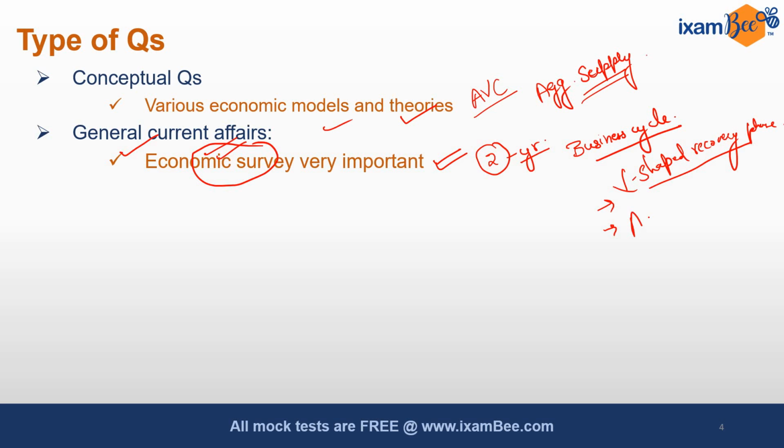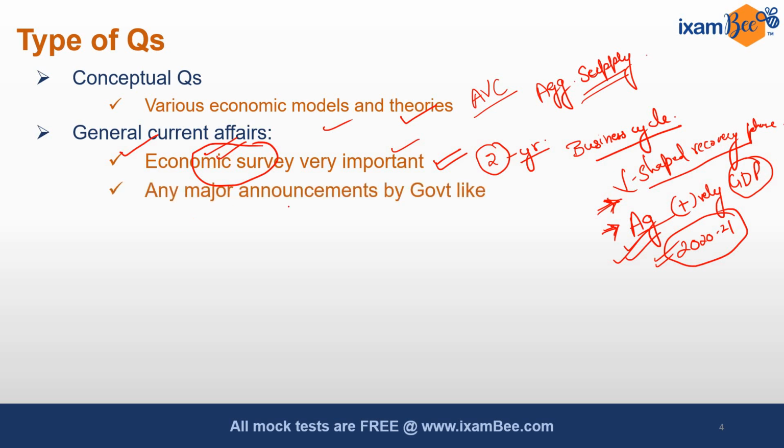Next thing is that agriculture is the only sector that has positively contributed to GDP in 2021. Considering COVID, the contribution of other sectors actually declined, and agriculture is the only sector that contributed the most, and its share in the GDP increased. Considering the situation of this pandemic, it is something that might catch the attention of the examiner, and they can ask this type of question. You have to go through the economic survey and see what sort of questions might be framed from it. It is very important to go through the economic survey.